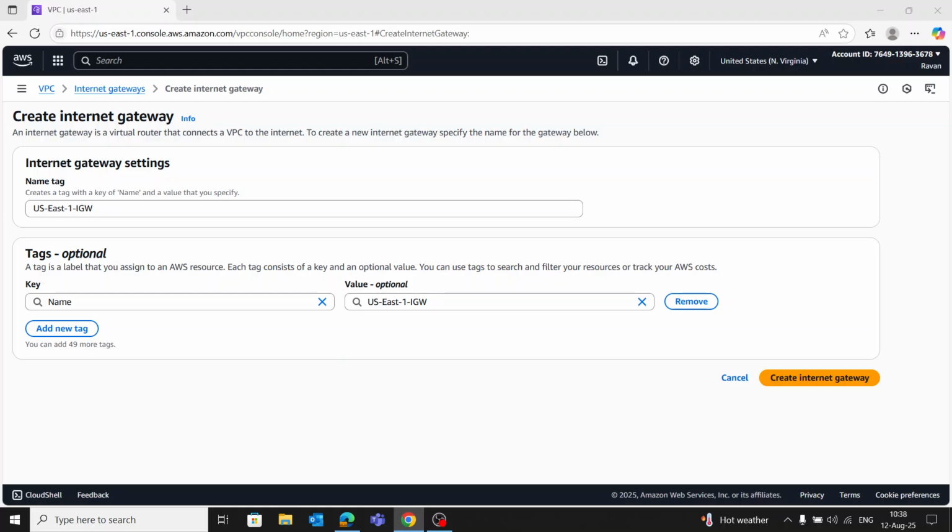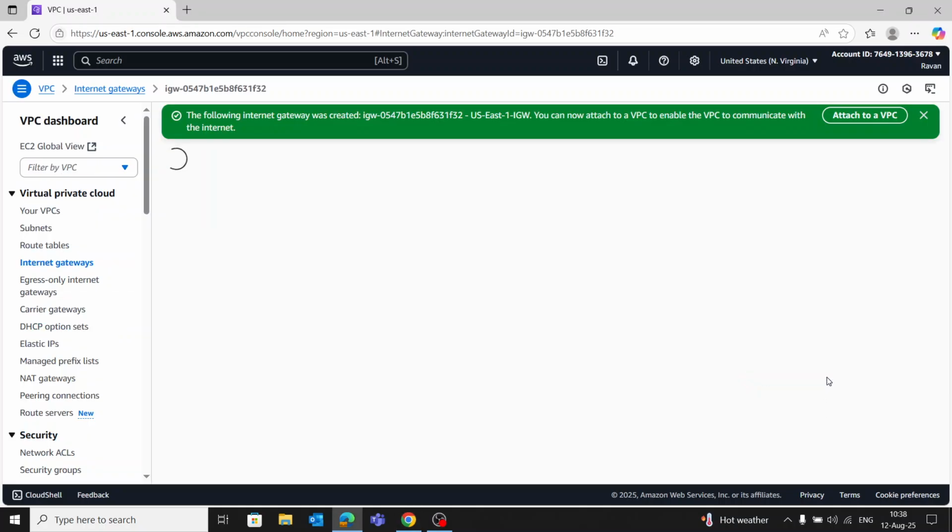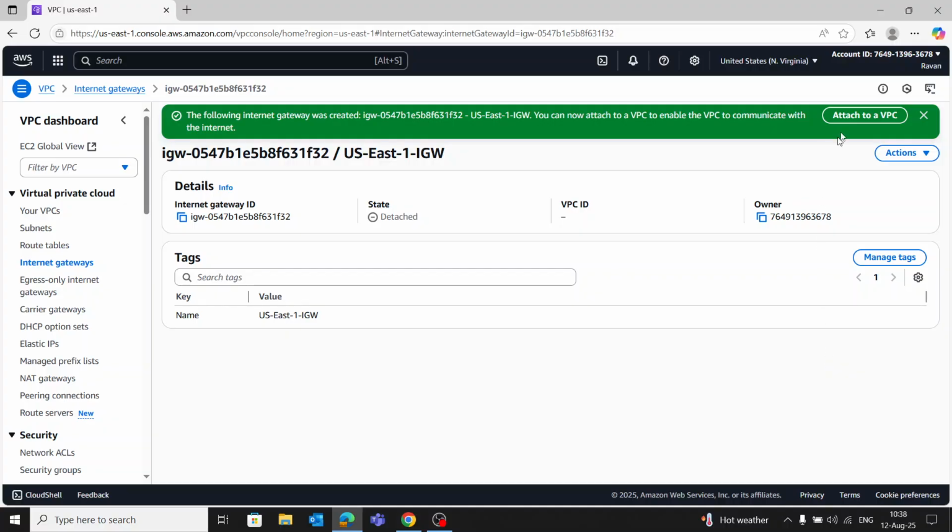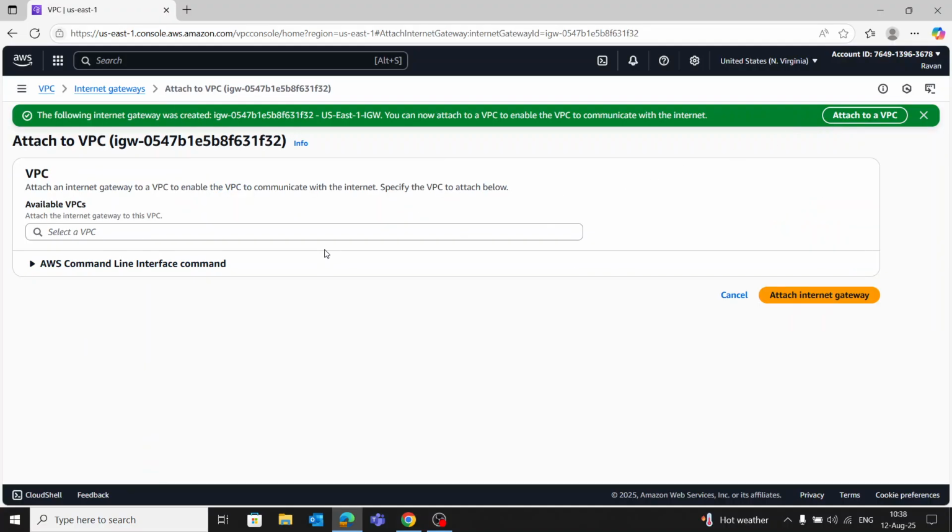Attach it to the US East 1 VPC. Select this VPC, attach internet gateway.